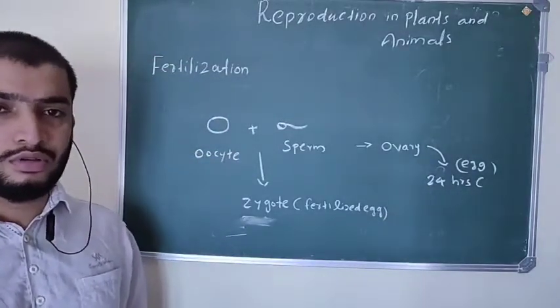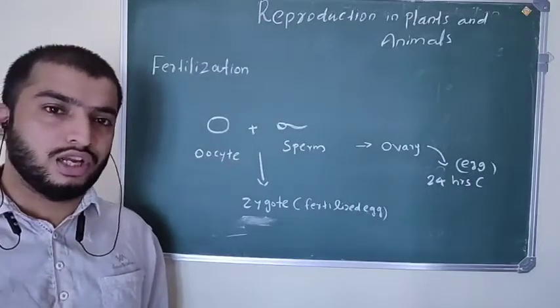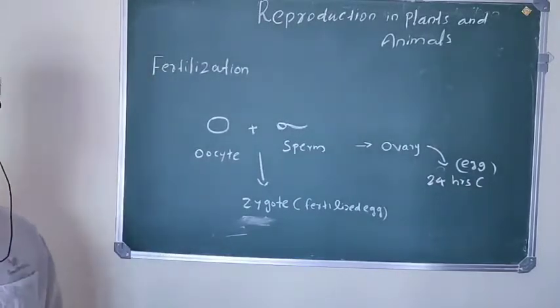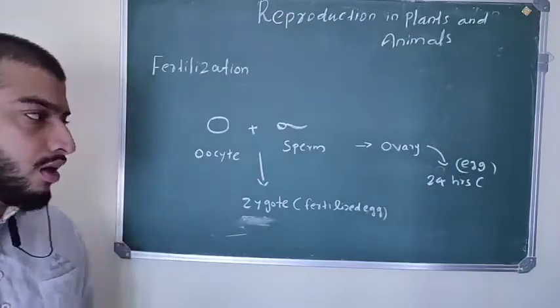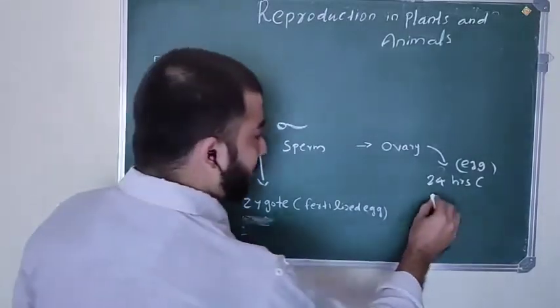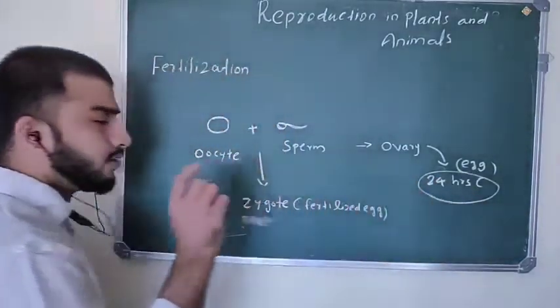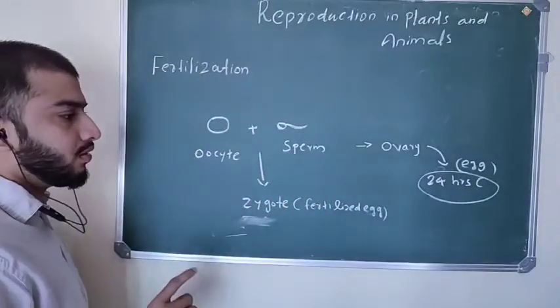Menstruation starts, because if there is no fertilization, the bleeding and destruction of the uterine wall will start. So within these 24 hours, fertilization must happen.